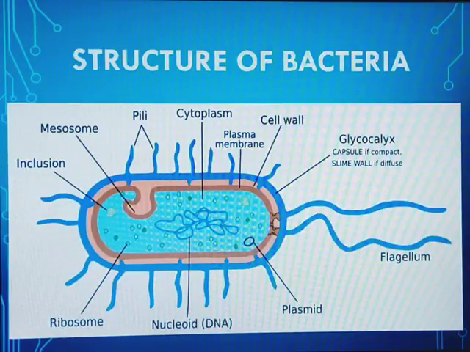Glycocalyx is the outermost layer present on the bacteria. The glycocalyx can be of two different types, capsule and slime wall. The capsule, since it is made up of polysaccharides, is rigid and present evenly all over the bacteria. But the slime wall is not even, it is irregularly or unevenly distributed over the bacteria. The glycocalyx protects the bacteria from the host organism.